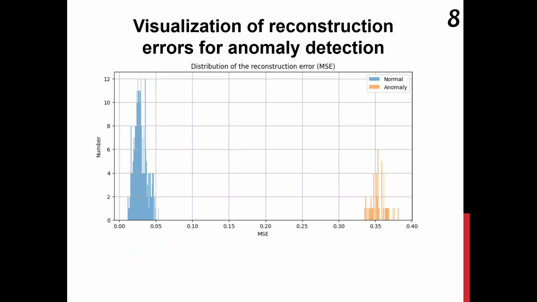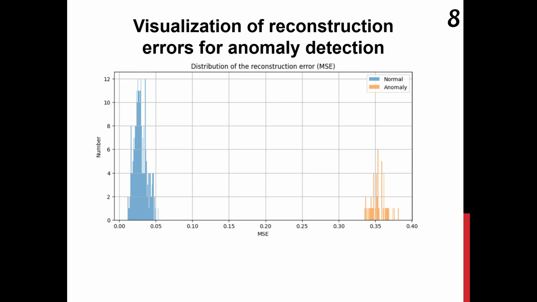For a more visual analysis of the effectiveness of the constructed LSTM autoencoder model, the distribution of the reconstruction error, MSE, and the dynamics of loss changes during training were visualized. Slide 8 shows the distribution of reconstruction error for normal, marked in blue, and abnormal, marked in orange, sequences. As can be seen from the histogram, the MSE values for safe, normal samples are concentrated in the range from 0 to 0.06, while the errors for abnormal samples are mainly in the range of 0.32 to 0.38.